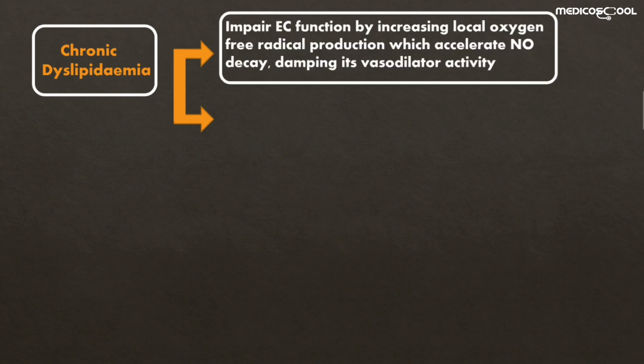The first is that chronic dyslipidemia impairs endothelial cell function by increasing local oxygen free radical production. These free radicals accelerate nitric oxide decay, thus decreasing its vasodilatory activity, which puts the blood vessels at more risk of endothelial cell injury.